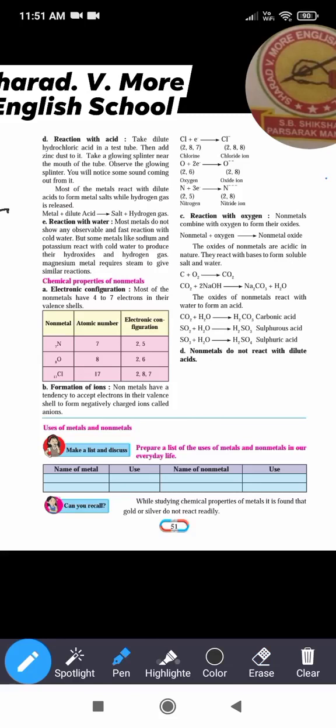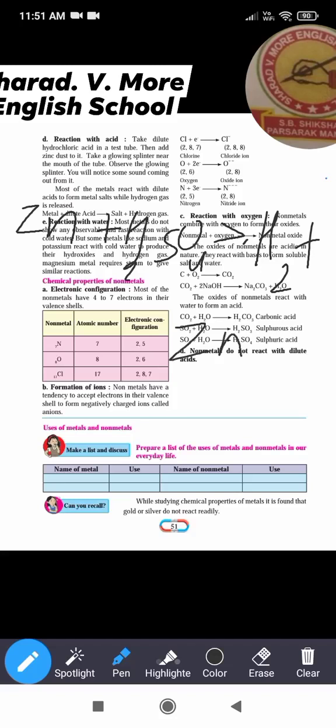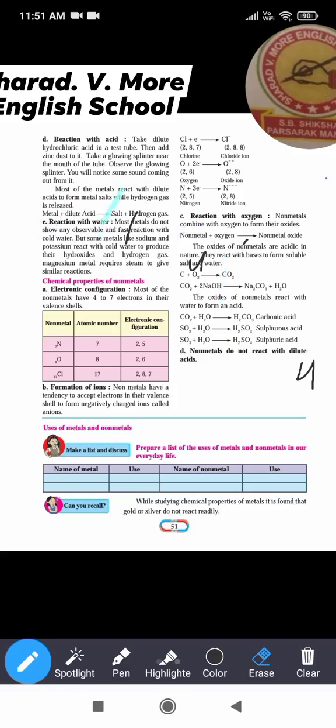Now zinc plus H2SO4, the product is hydrogen gas plus zinc sulfate. So here the salt will be sulfate. It's clear. So what happens when the metal reacts with the acid: they form the salt and hydrogen gas is released. So here hydrogen gas is shown.